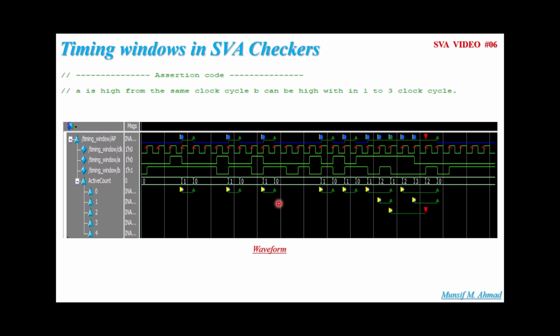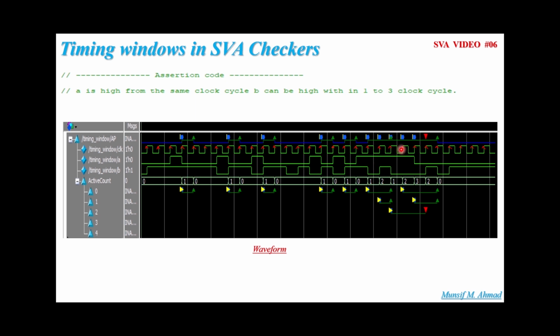Let's try to analyze this assertion once again. What we want: if A is high from the same clock cycle, B can be high within 1 to 3 clock cycles. So if you can see over here, A is high, and in the next 1 clock cycle B is high, hence the assertion is passing.